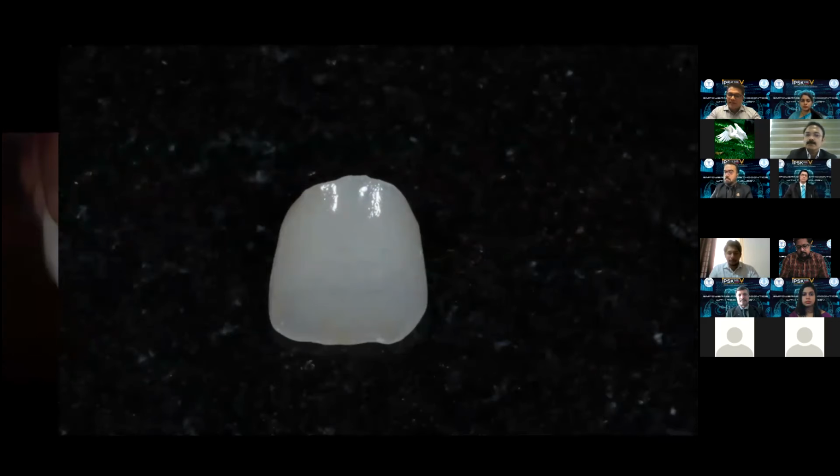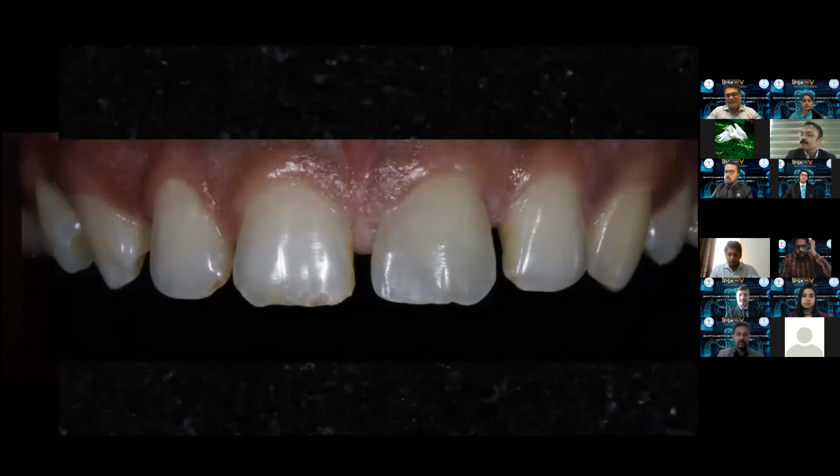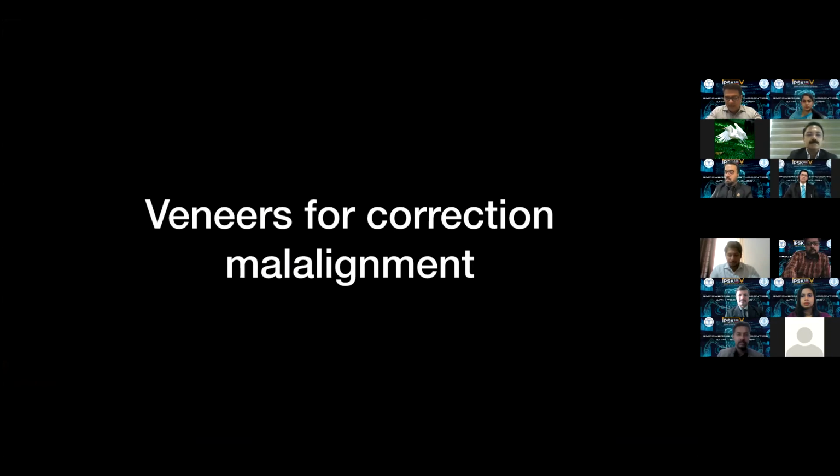If you see the incisal edge, white stain is applied on the incisal edge to create the incisal halo, and orange stain on the middle third to give a natural appearance. Again, the texture here is important. This was the design on the software, and this is the final result that you can achieve. So it is possible to mirror and copy the unaffected contralateral teeth.